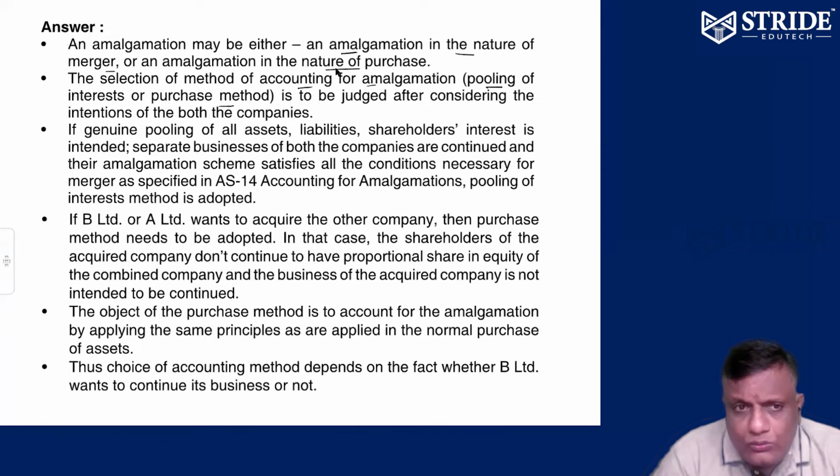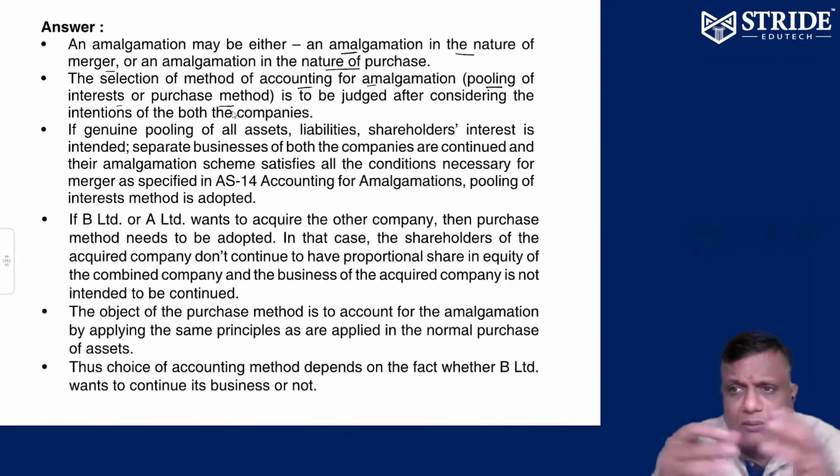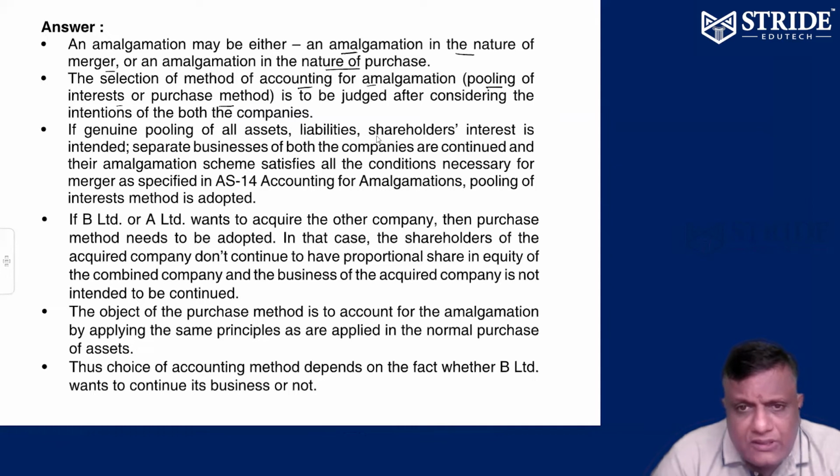Types of amalgamation, two: nature of merger and nature of purchase. Methods of accounting, two: pooling of interest method and purchase method. In pooling of interest, both the interests, both the assets and liabilities have to be pooled together, a common pool. It is to be judged after considering the intention of both the companies.